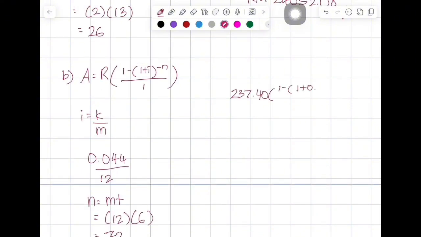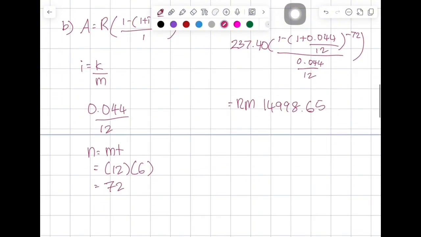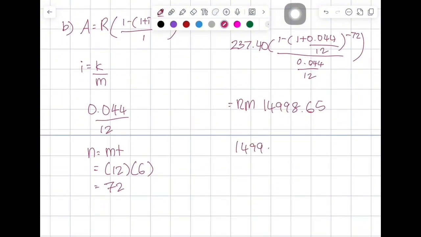After putting all the numbers in the formula and calculating, the answer is RM 14,998.65. So the amount she actually borrowed is RM 14,998.65. After adding her RM 1,500 down payment, the total cost of the kitchen cabinet is RM 16,498.65.